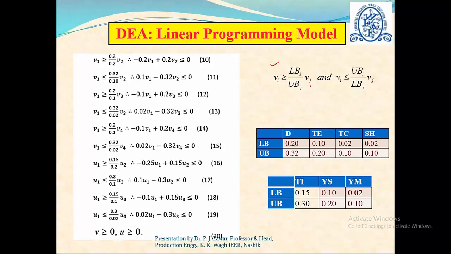So V1 should be less than or equal to UBi, the upper bound for the first attribute, which is 0.32, and LBj is the lower bound for the second attribute, that is 0.10, and Vj is V2. So I can write this constraint as V1 less than or equal to 0.32 upon 0.10 into V2. That is, the constraint can be written as 0.1 V1 minus 0.32 V2 should be less than or equal to 0. Now this is for the first attribute.